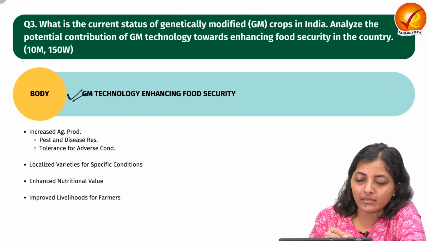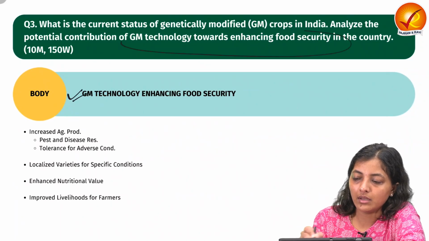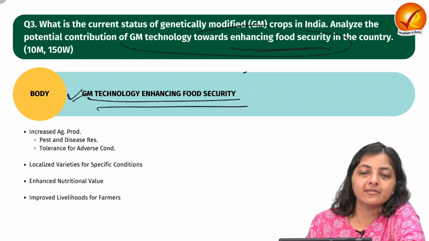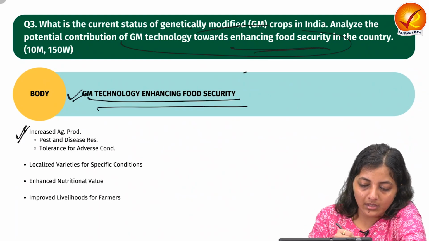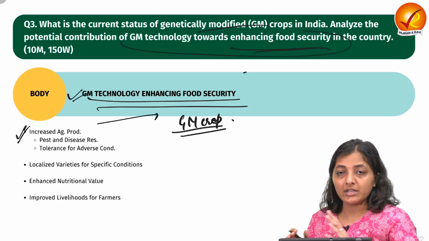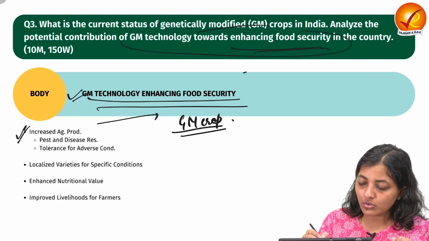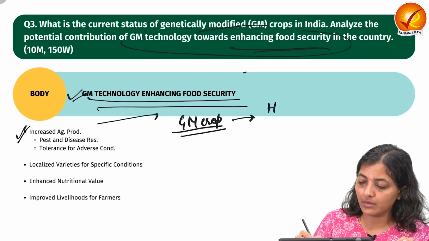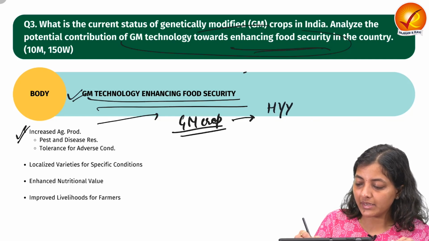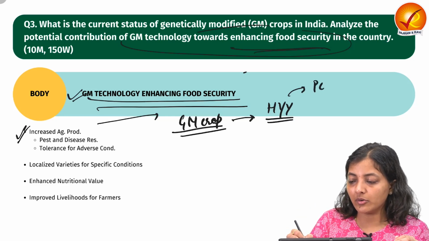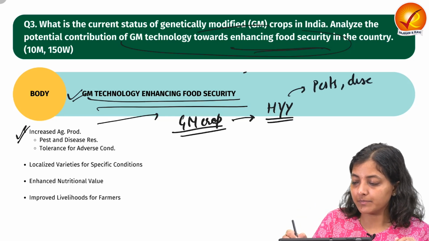Next, we have to tell about how GM technology has the potential to enhance food security. The first one is, the GM crops can be developed to produce high yield variety crops which are resistant to pests and disease.